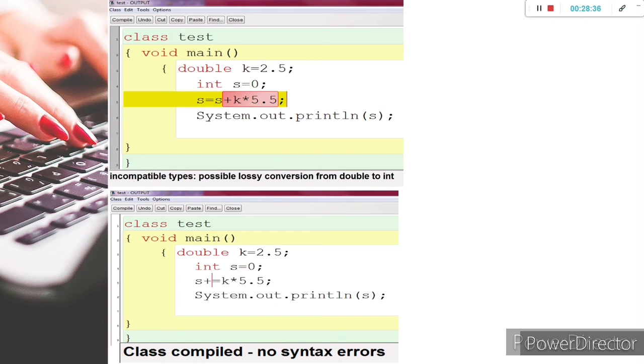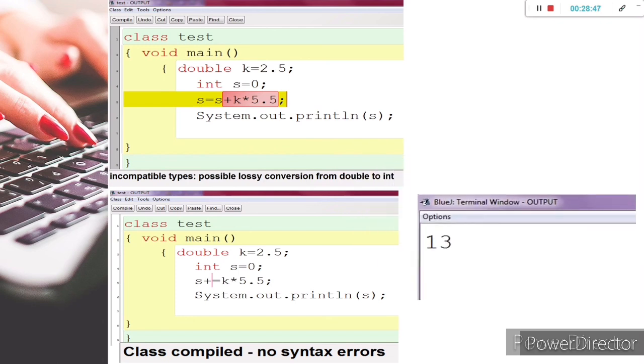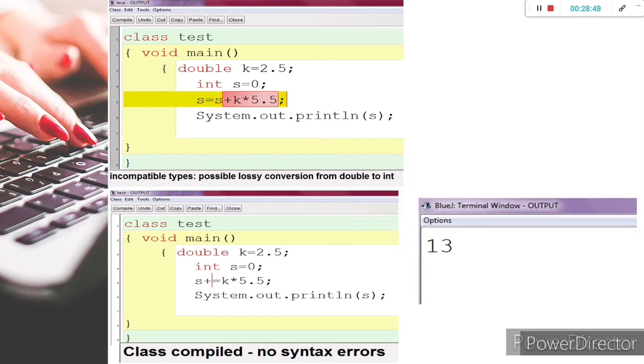While using shorthand operators, the higher data type is automatically converted and stored as an integer. Write this code in your system in Java and you will get class compiled, no syntax error, but the first one will definitely give this error, and the second one will produce the result 13.75.